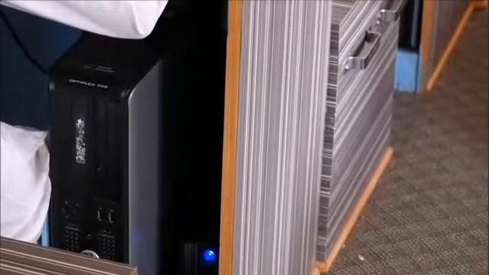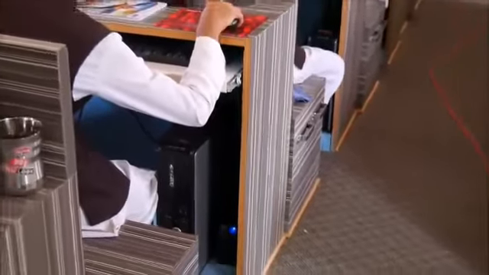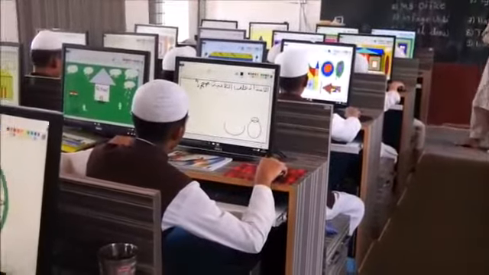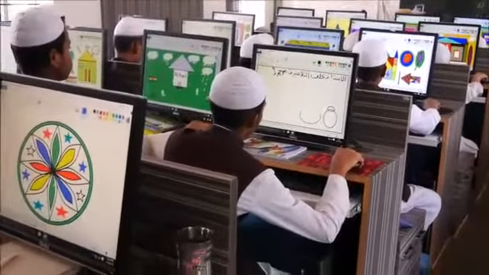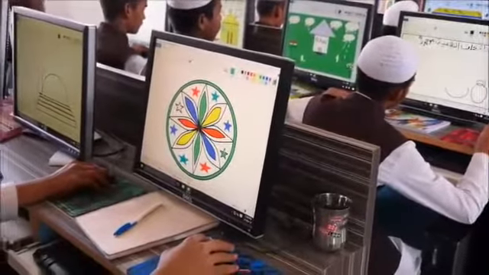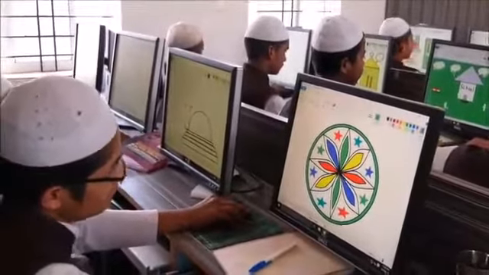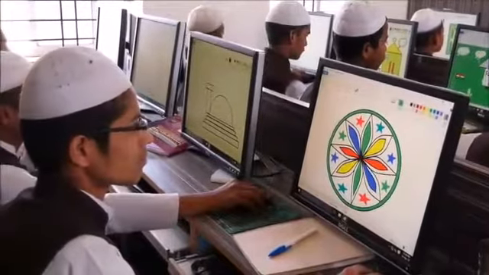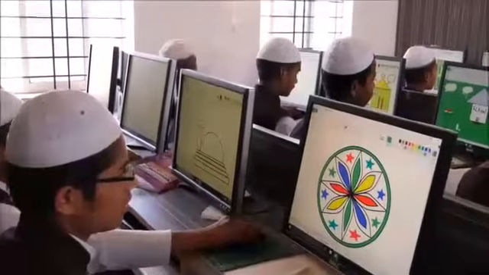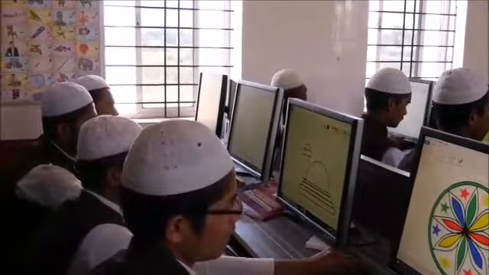Then after that we are going for MS Office. That is Microsoft Word, Microsoft Excel, Microsoft PowerPoint, and other office stuff included there. So after teaching MS Office, student will be able to perform all the office tasks that are done on computer. So after completion of MS Office, we are taking students to the in-page Urdu, so that they will be able to make documents and all their Urdu stuff they can do on computer.